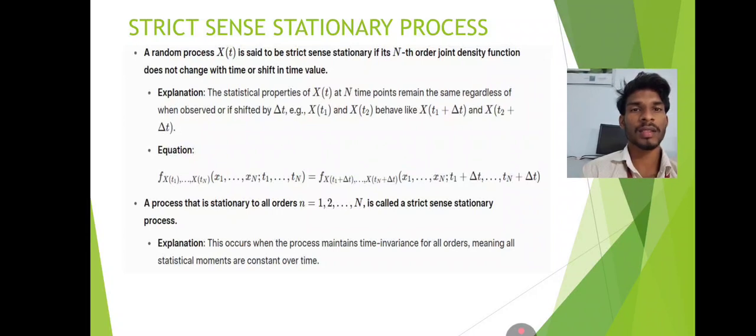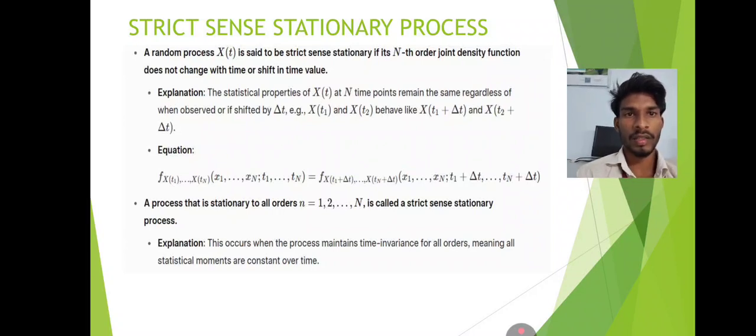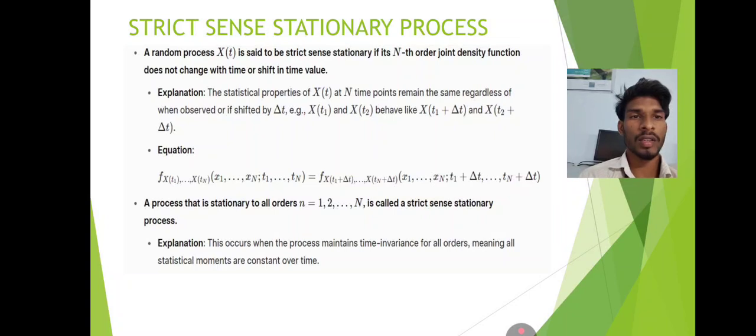The equation of a strict-sense stationary process is f of x(t1) ... x(tn) of x1 ... xn; t1 ... tn equals f of x(t1 plus delta t) ... x(tn plus delta t) of x1 ... xn; t1 plus delta t ... tn plus delta t.